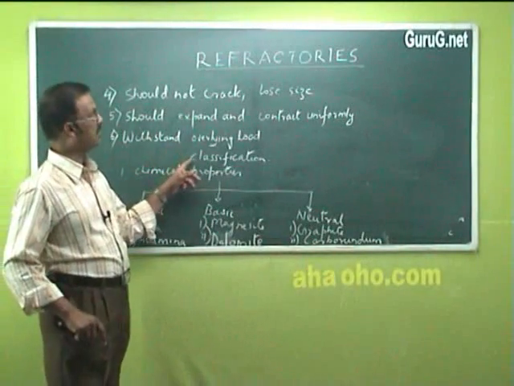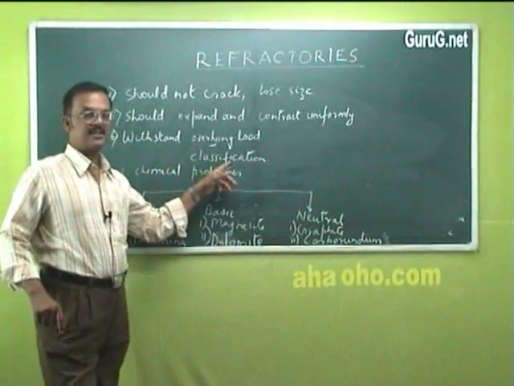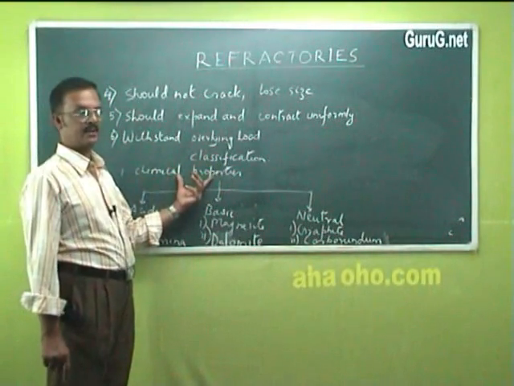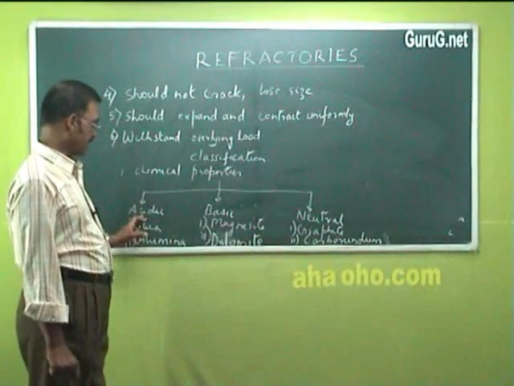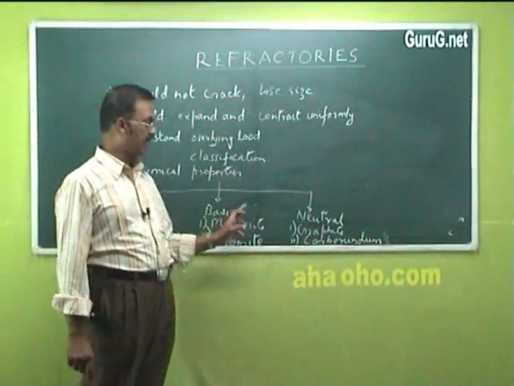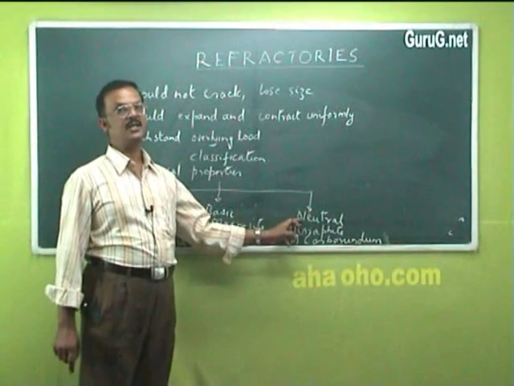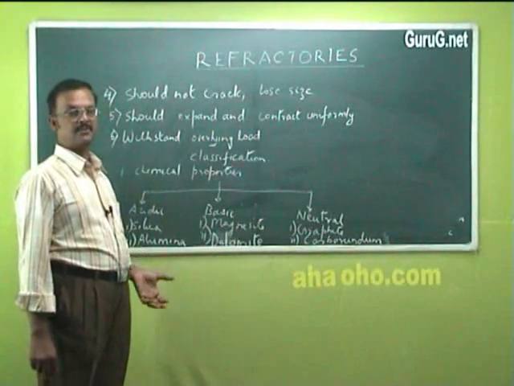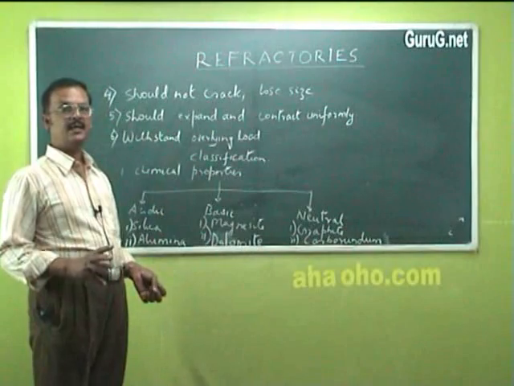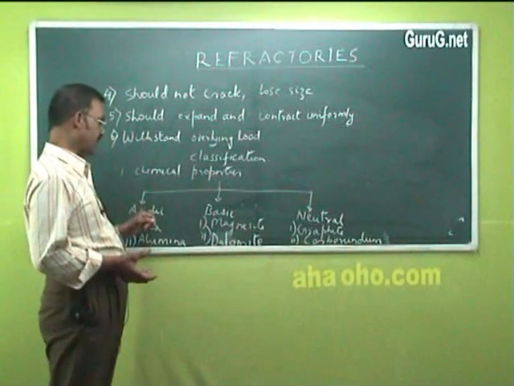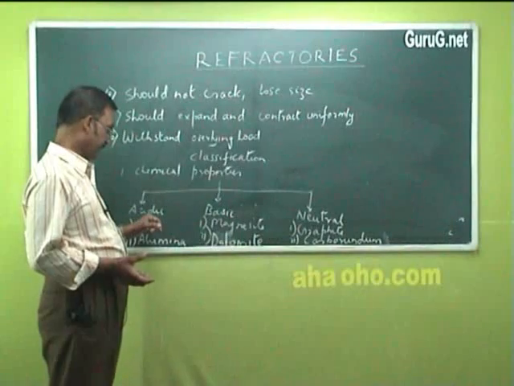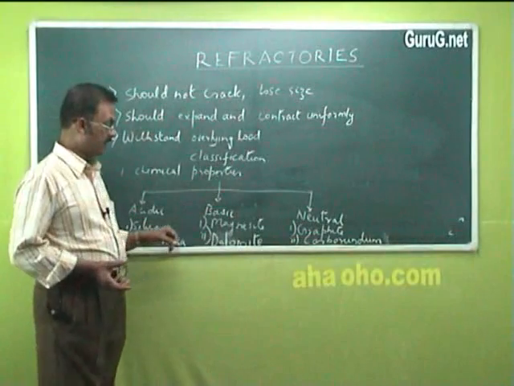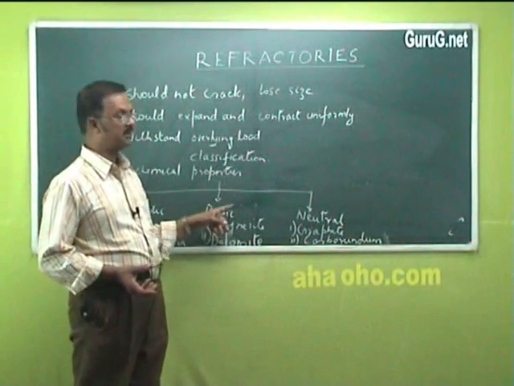Next, we go to the classification of refractories. Refractories can be classified based on their chemical nature or chemical properties into three groups. One, acidic; second, basic; and the third is neutral refractories. Acidic refractories are acidic in nature. They are not attacked by any acidic materials, but they will be easily attacked by basic materials. Example, silica and alumina.